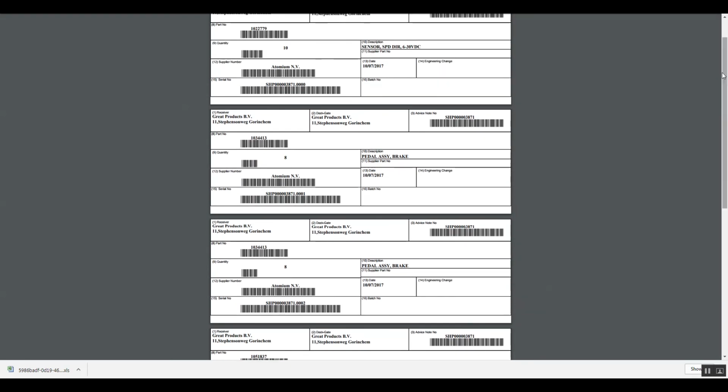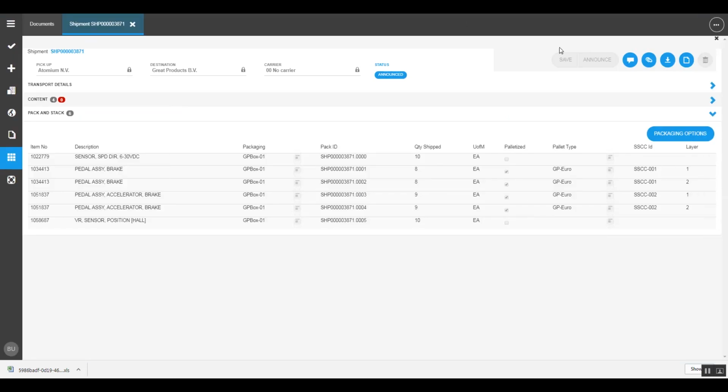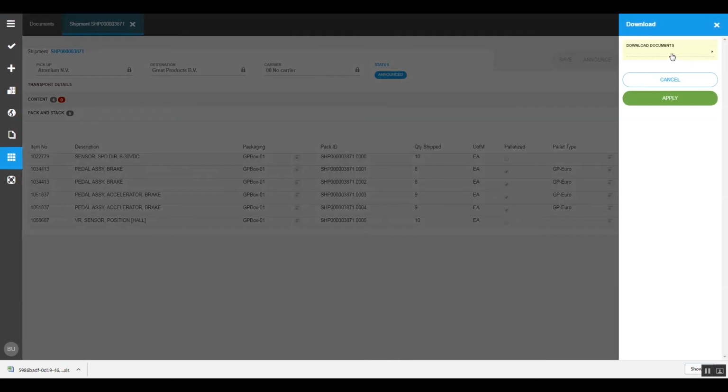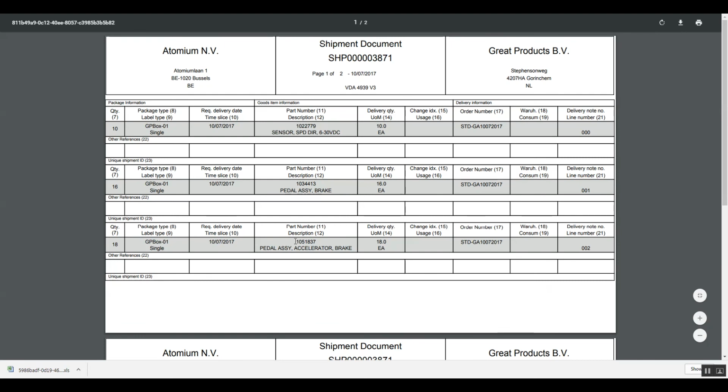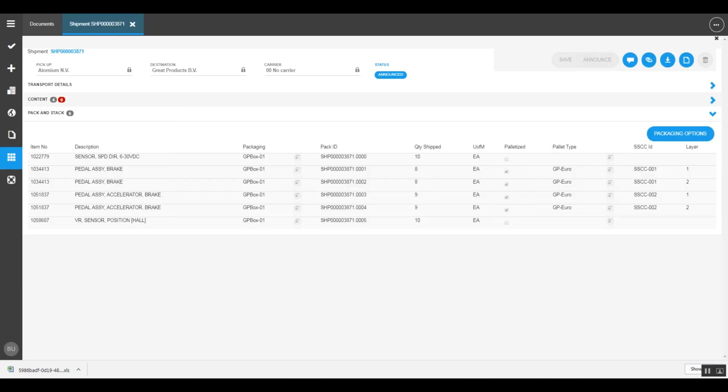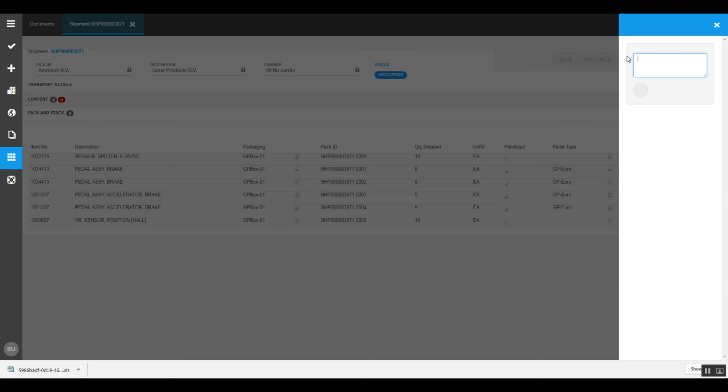All this information, including the information which is visible on the manifest, which is in fact the shipment document itself, is available in electronic format in the ASN message, which is generated by the system and sent automatically to the buyer, so that after announcement he knows exactly what data he's going to receive, what material he's going to receive, and how to process that in his inbound checking processes.